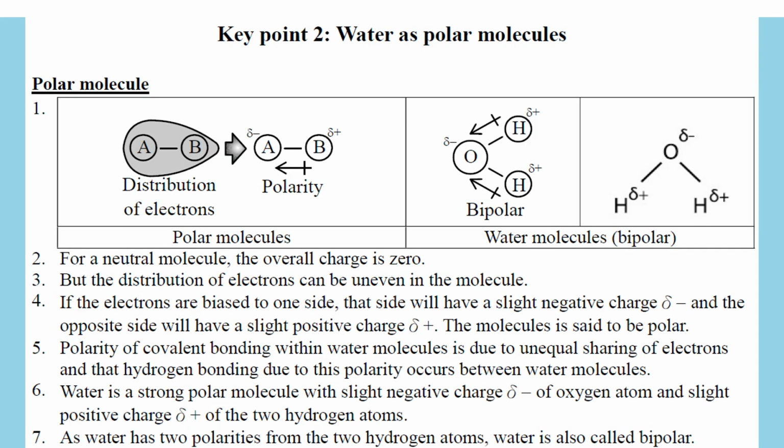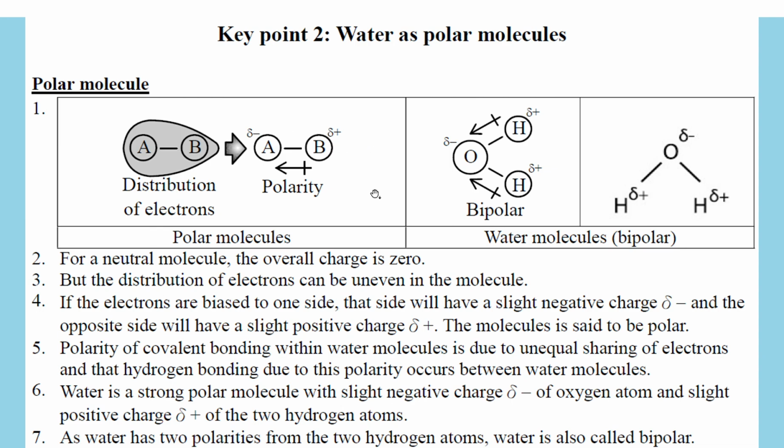Keep going. You have to understand what polar molecules are. What do you mean by polar molecules? Look at the diagram, it shows you best. A and B are two atoms joined by a covalent bond and becoming a molecule, and electrons are surrounding it. If the electron has uneven distribution, biased to the left, then the left will have a little bit more negative charge, which we call delta minus. Remember, delta is the Greek lowercase letter d. Delta minus means a teeny tiny negative charge. Then the right-hand side will lack a little bit of electron, so it is delta plus. And we say that it is a polar molecule.